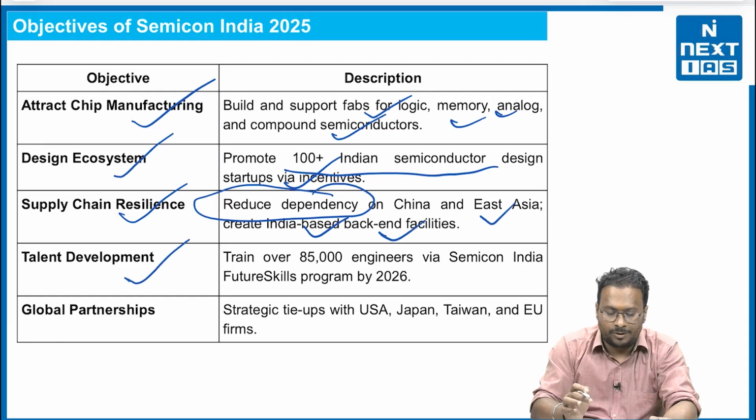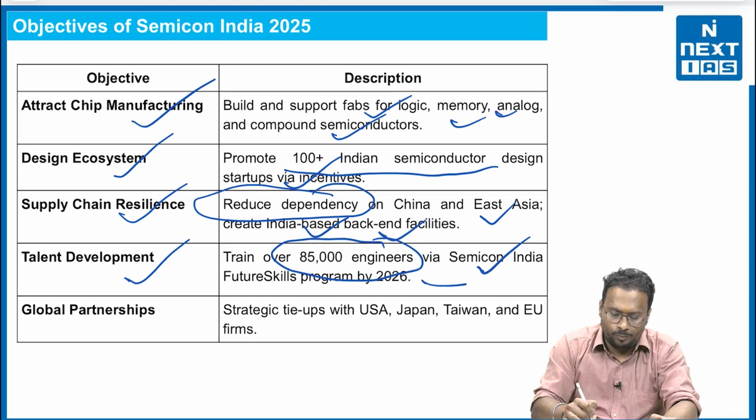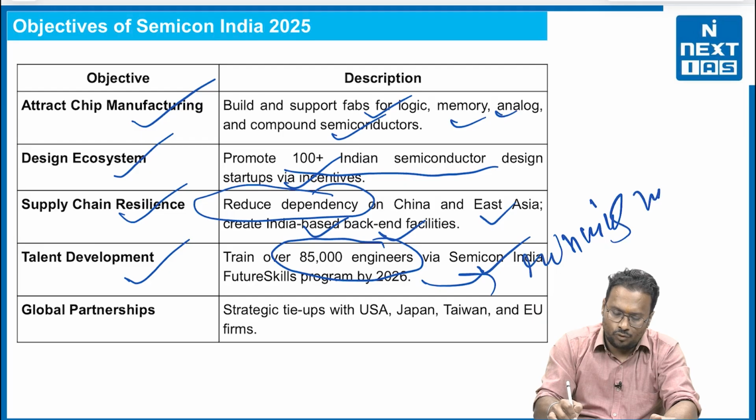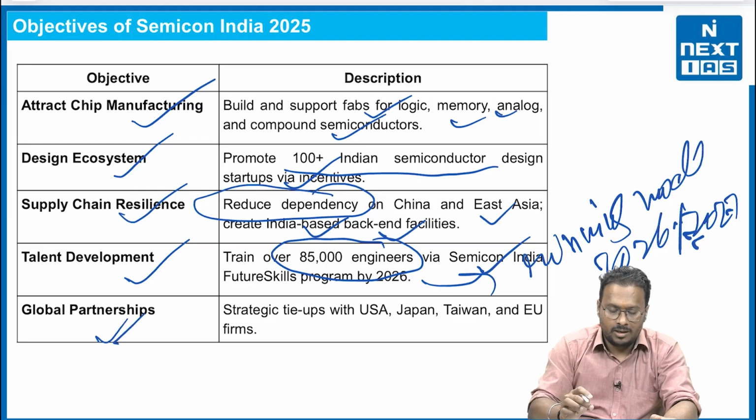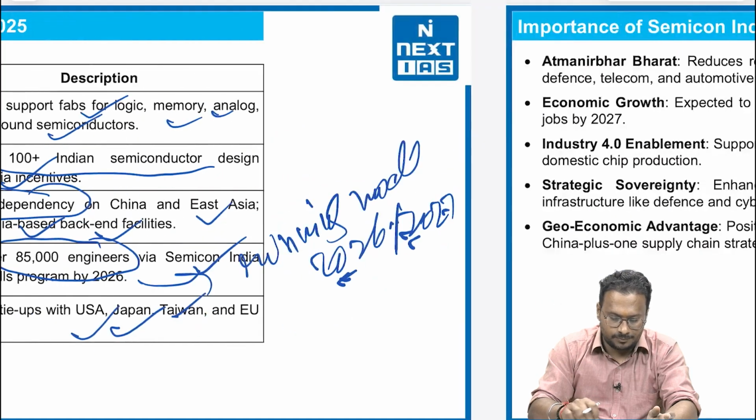Fourth, talent development. The Government of India is trying to train over 85,000 engineers via the Semicon India Future Skills Program by 2026, to make this program run in full mode from 2026 or 2027 onwards. Fifth, global partnership. The Indian government has been trying to establish strategic partnerships with countries like USA, Japan, Taiwan and EU firms for the development and manufacturing of semiconductors in India.